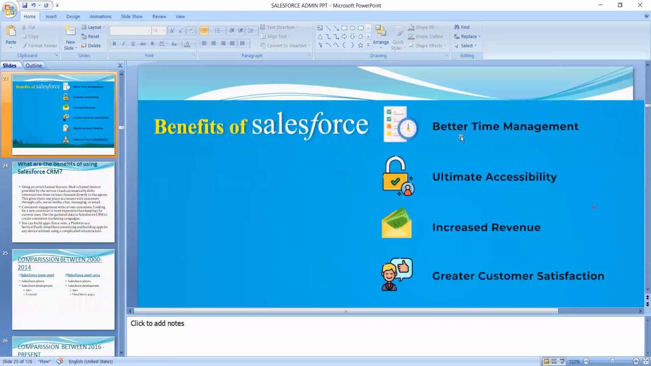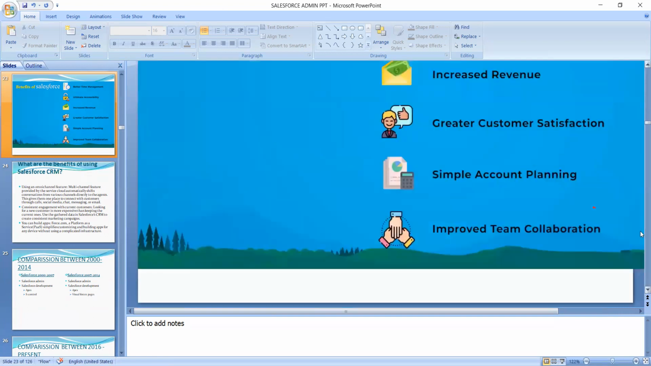Benefits of Salesforce: better time management. Here also we are making better time management. You can make ultimate accessibility, increase revenues, and create greater customer satisfaction also. And these are the benefits of simple account planning and improved team collaboration also. These are the benefits of Salesforce here.